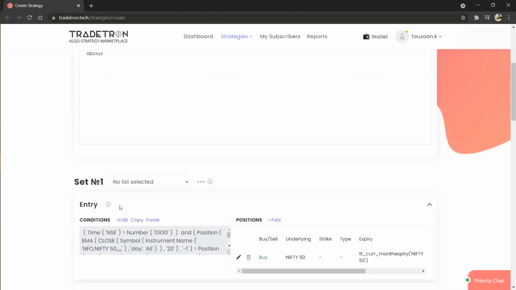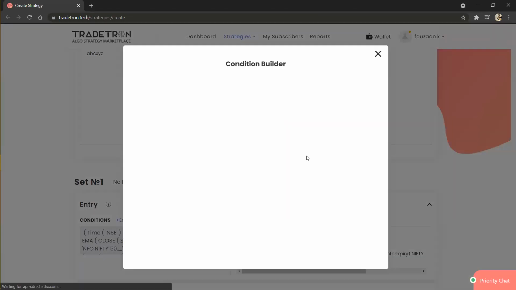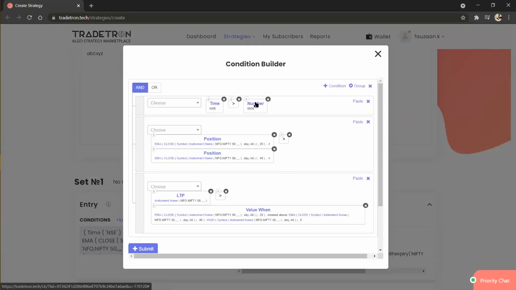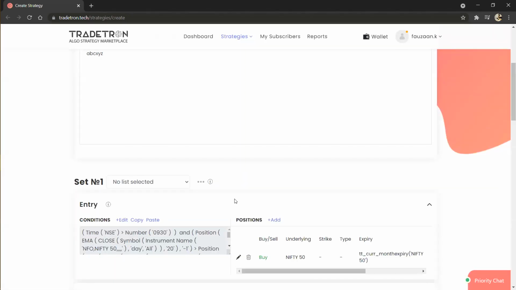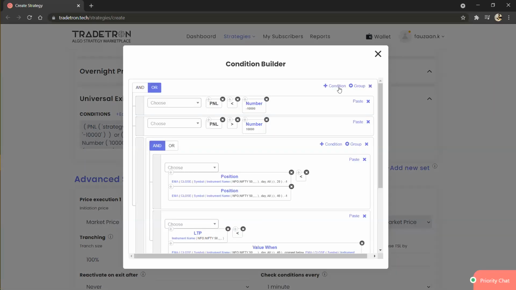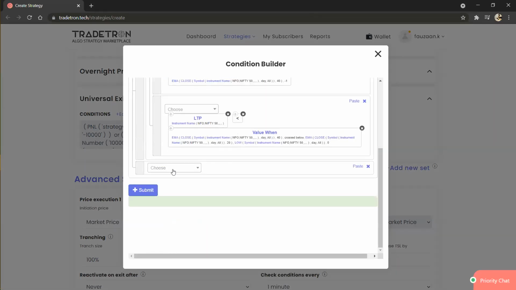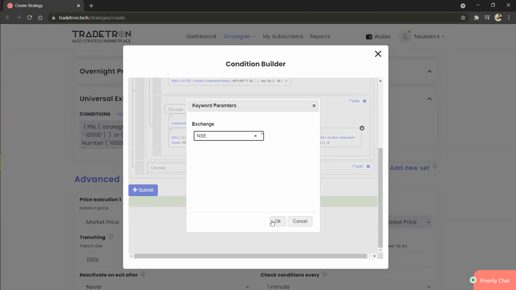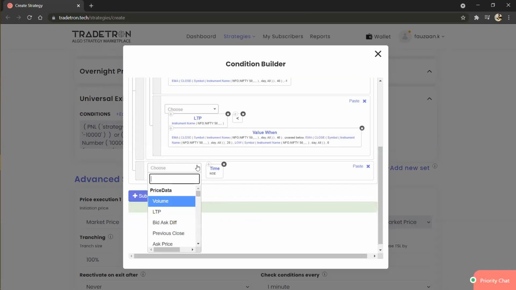Although we have assigned a condition here as 9:30, suppose you have a condition here as time greater than 9:15, still these conditions will be ignored because the condition checking time is 9:25. Similarly, in some of your strategies, you might have the condition as time greater than, let's say, 3:15. That is nothing but 15:15 in 24 hours format.